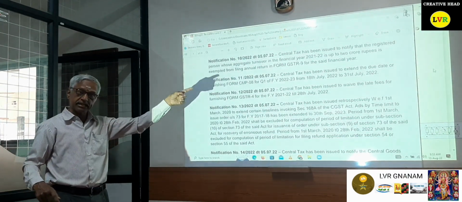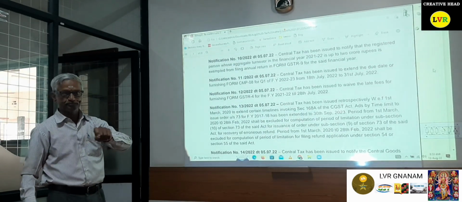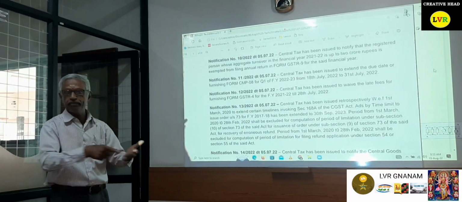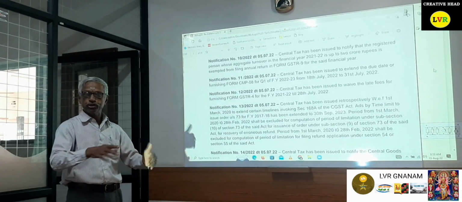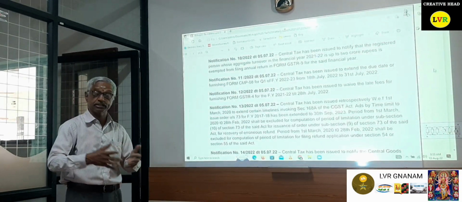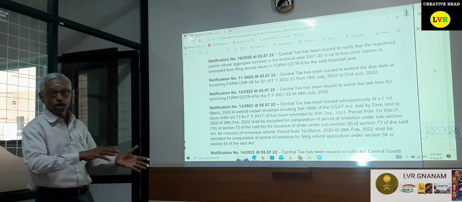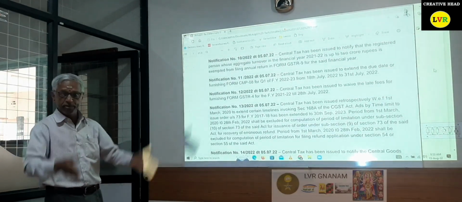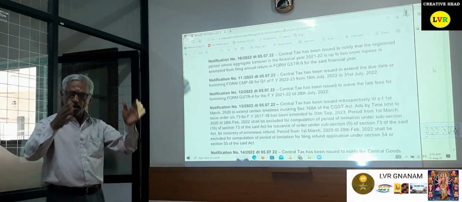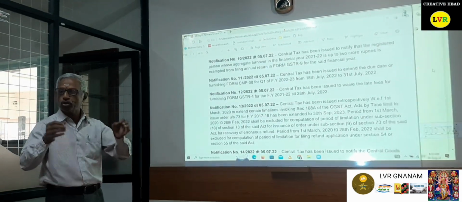But in that case, the officer had already passed the order in July 2021, so the court clearly stated that it is well within the limit of September 2021. So there is no point in pursuing the revision, and the High Court dismissed the petition. Only then did the government come to know that everybody made mistakes in 17-18. In all of India, all the people made mistakes because it was a totally new act.